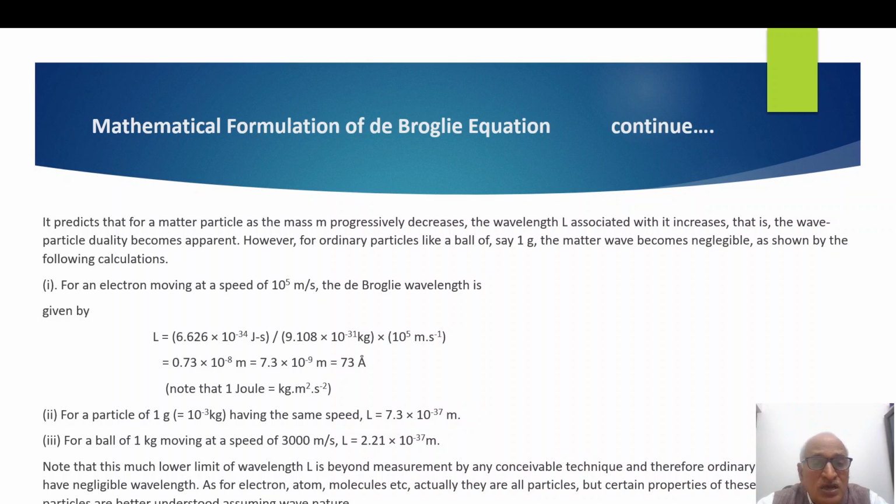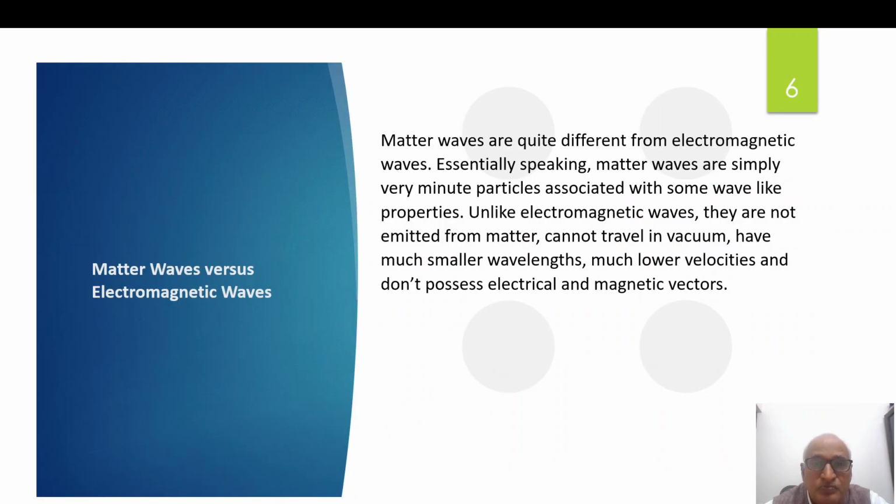Actually, an electron or atom or molecule, they are particles, but certain of their properties are such that they cannot be explained on the basis of particle nature. They can be better understood by assuming wave nature. This is known as wave particle duality.